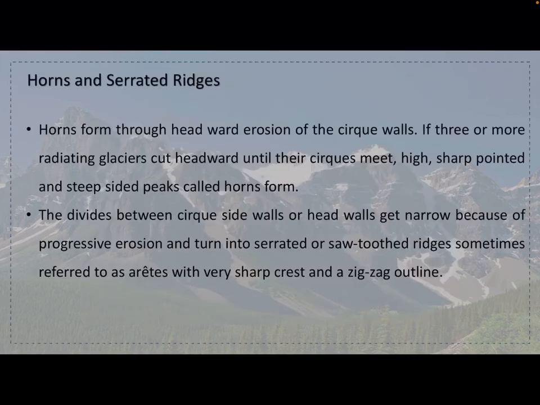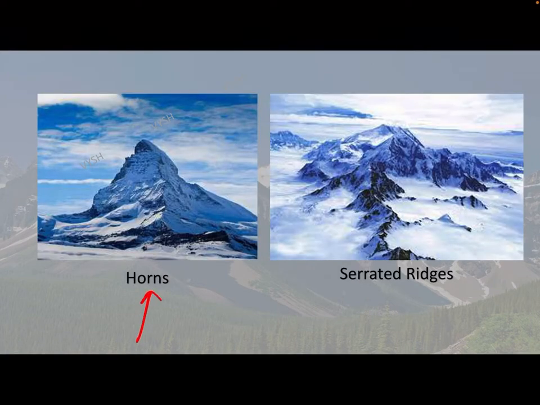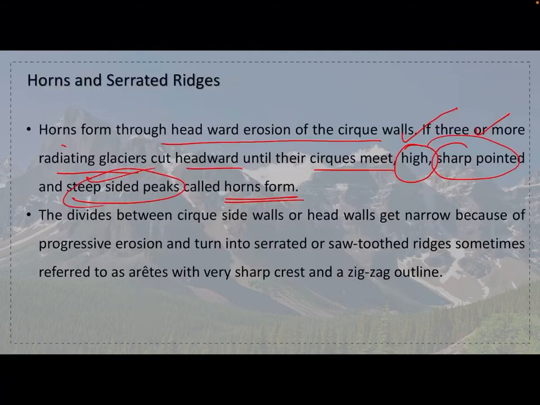Next we will see the horns and the serrated ridges. Horns, as you know, animals have horns; you can just imagine that. Horns form through headward erosion of the cirque walls. If three or more radiating glaciers cut headwards until their cirques meet, high, sharp pointed and steep sided peaks called horns form. You can see the horn here, it's sharp, and very steep sided.